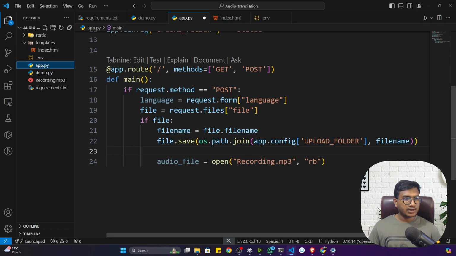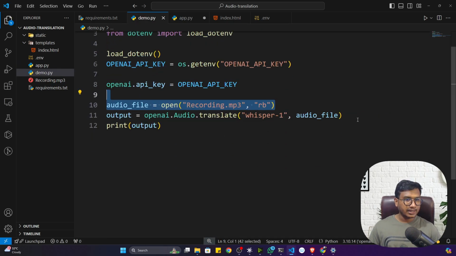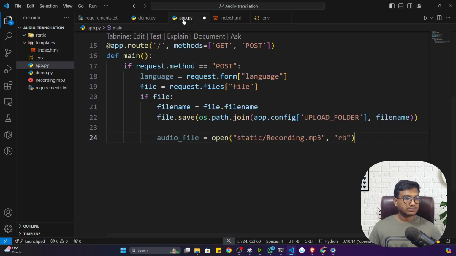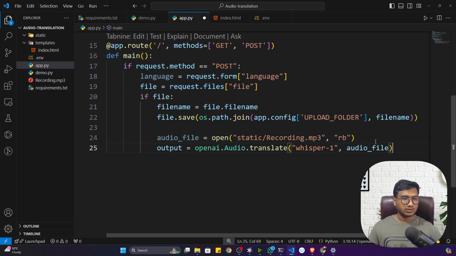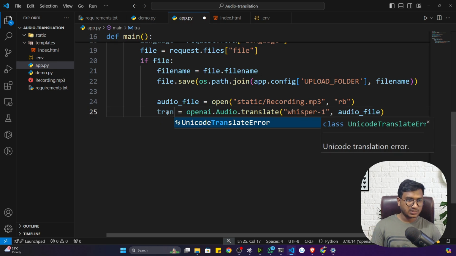Now see, this recording.mp3 would be available inside the static folder. So I need to also give the path of the static. Okay, static/recording.mp3. Now the same code I'll be writing here. I'll copy, and here I'm going to paste it. So this will give me the output.